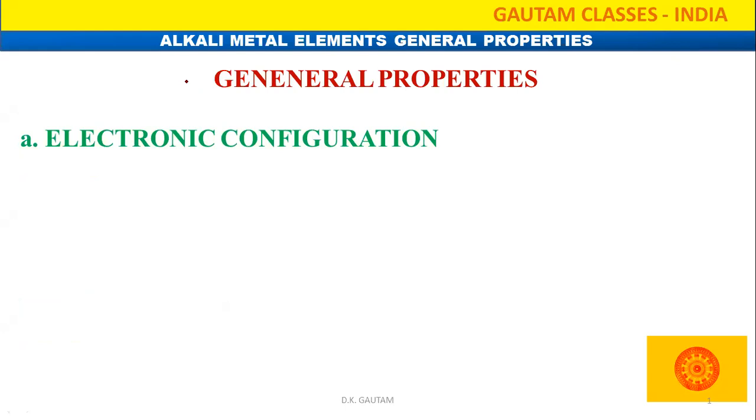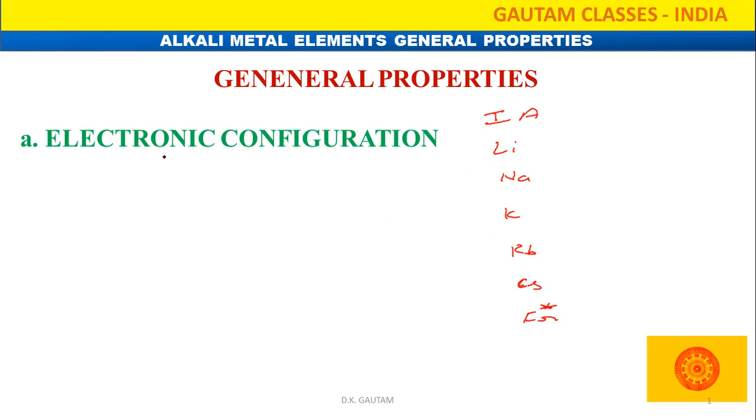Today our topic is general properties of the first group elements. What is the first group element? Another name is alkali metal. In the first group, the elements are lithium, sodium, potassium, rubidium, cesium, and francium. Francium is the radioactive element. The remaining group members are non-radioactive elements.